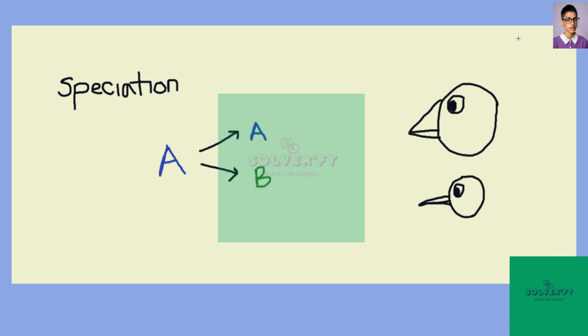So in order to answer this question, we first have to go over what exactly is speciation. Well, speciation derives from the word species. It's just the formation of new species. So in speciation, you start out with species A, the first species, and you'll get two different types of species that derive from it. So a classic example of this is Darwin's finches.